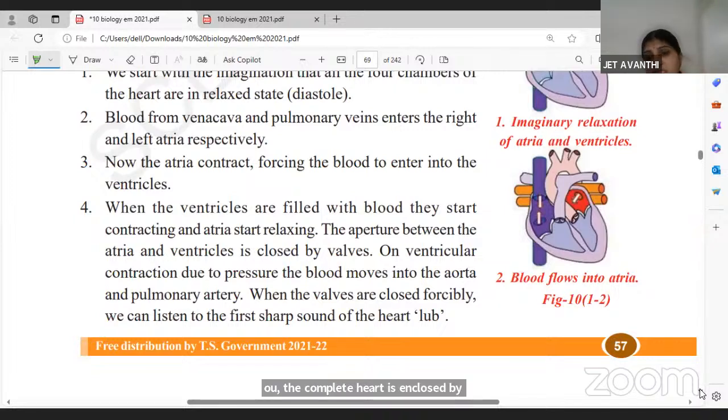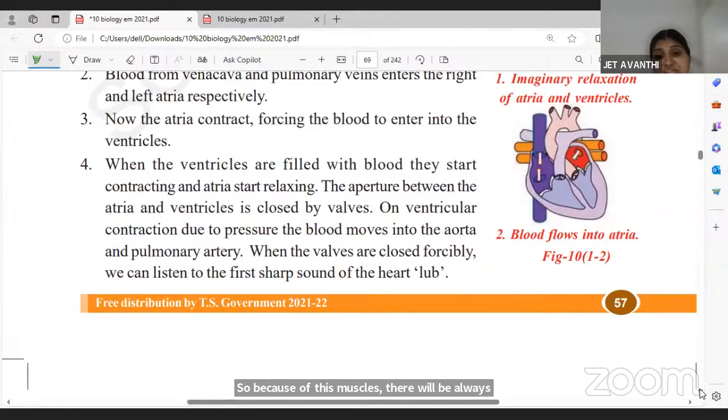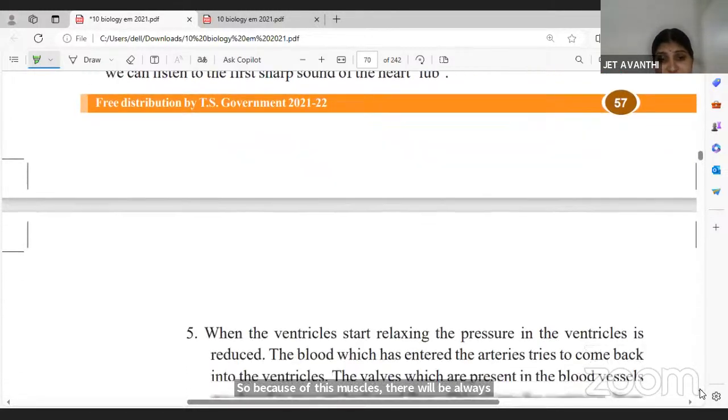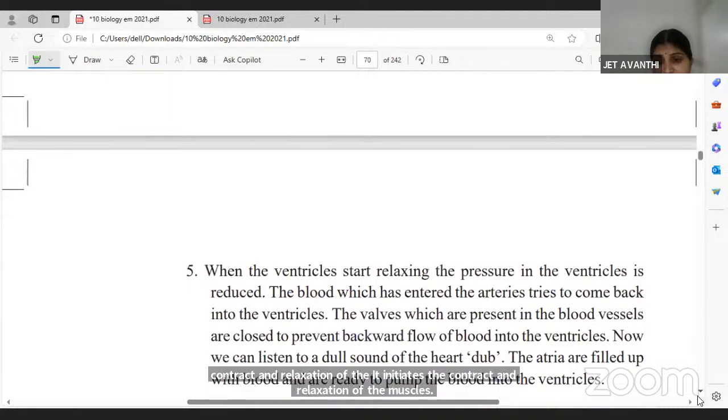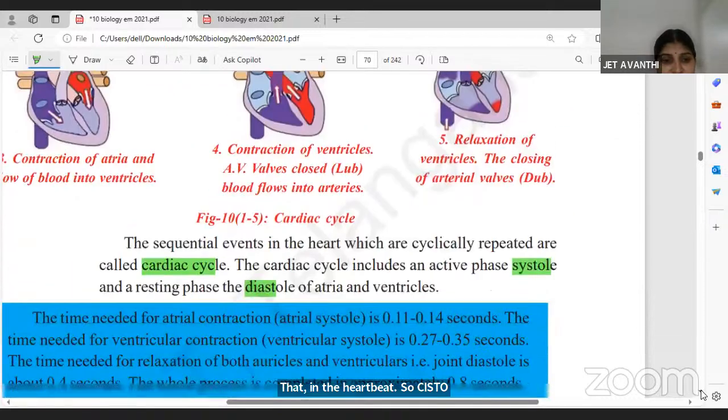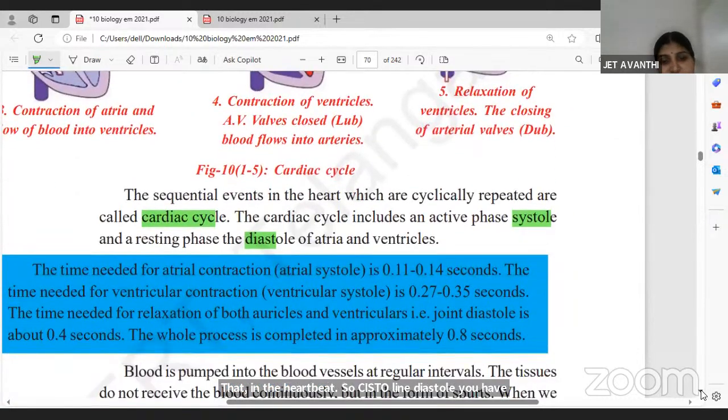So because of these muscles, there will always be contraction and relaxation of the muscle cells, which initiates the contraction and relaxation of the muscles that results in the heartbeat. So systole and diastole, you have again here the tabular form given, children. Yeah, systole. So this is very important.